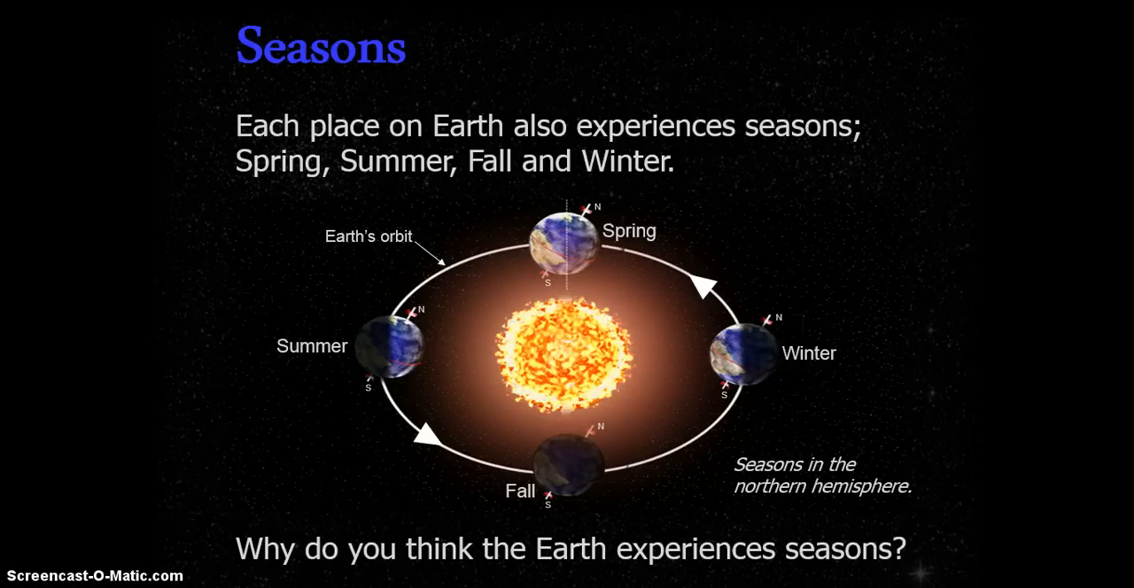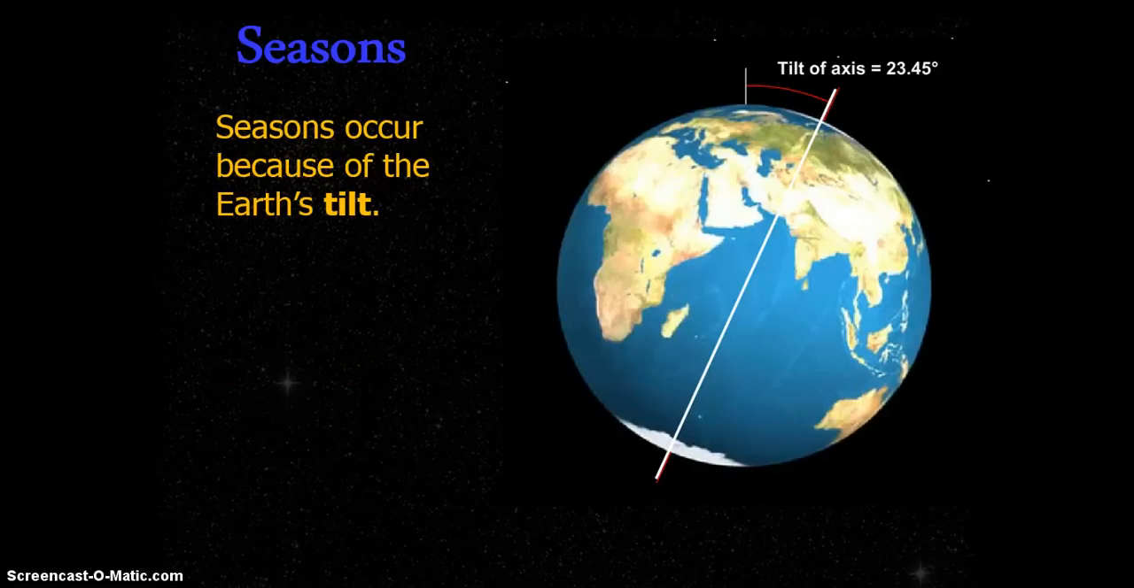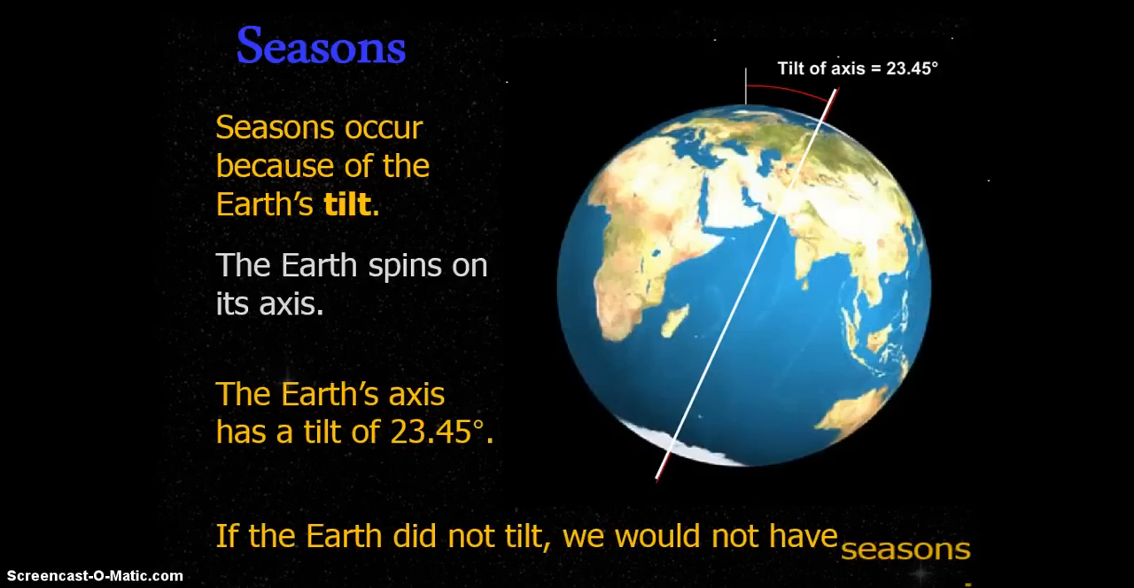So why do you think the Earth experiences seasons? Okay, again, the seasons occur because of the Earth's tilt, and you can see the picture there. The tilt of the Earth's axis is 23.45 degrees. The Earth spins on its axis. If the Earth did not tilt, we would not have seasons.